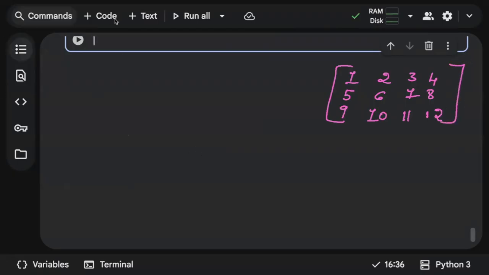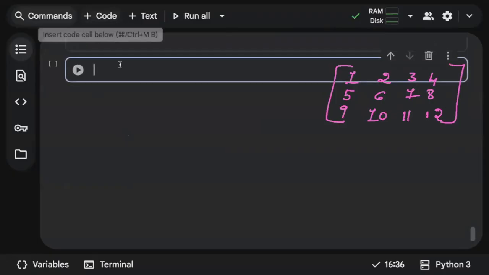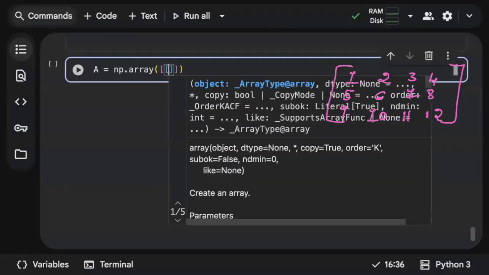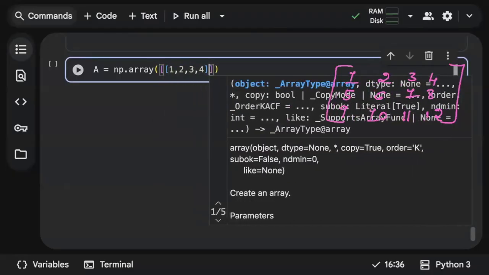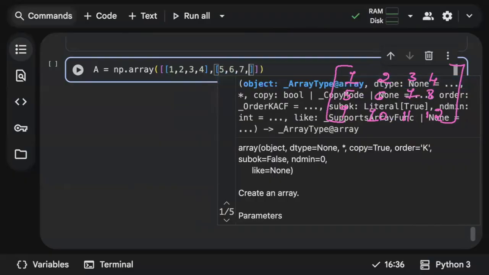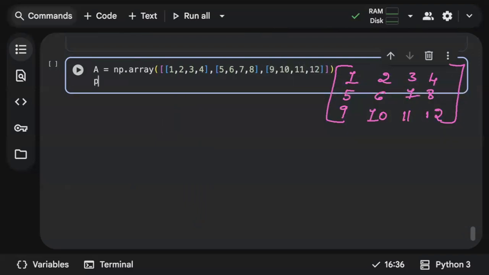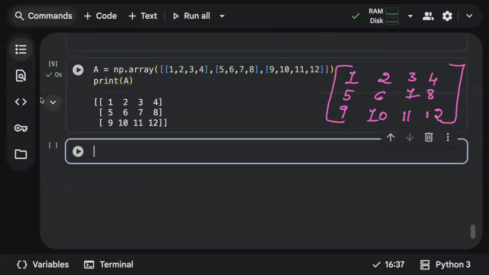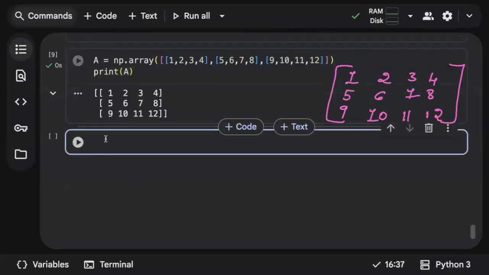So first, let's create an array. I'll call it A is equal to np.array of. I have to make use of a nested list. I'll say 1, 2, 3, 4, and then 5, 6, 7, 8, and then 9, 10, 11, 12. Okay, so basically this is my two-dimensional array. You can clearly see this is a 2D array.